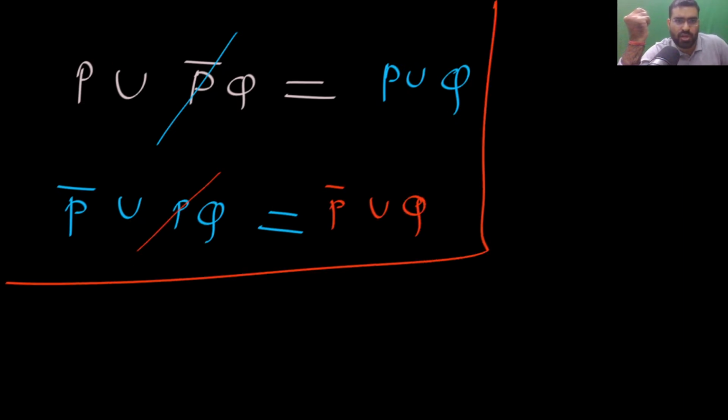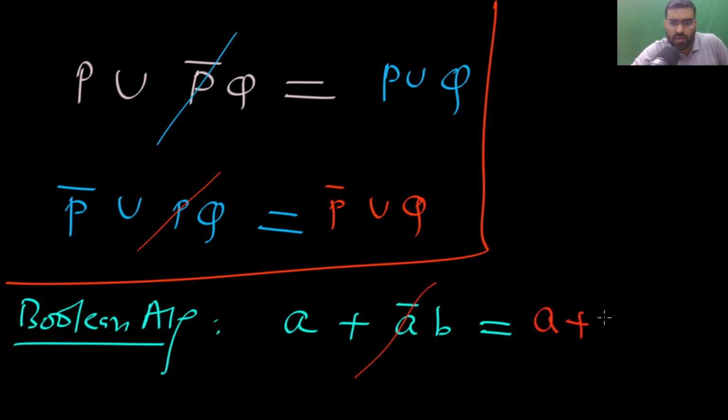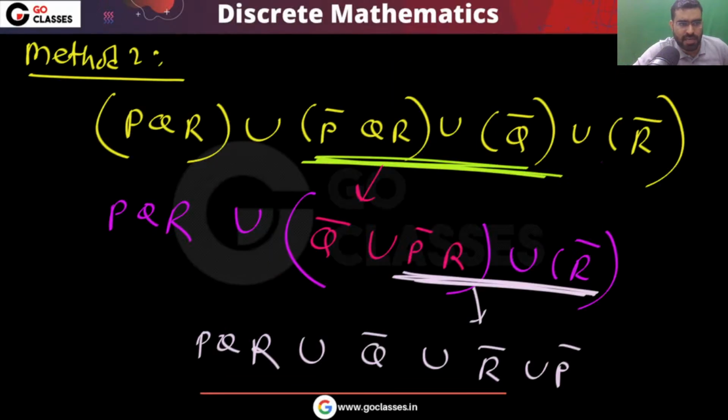Same rule you have in Boolean algebra also. In Boolean algebra or in propositional logic, you have the same rule. Like you have this rule, A or A bar B. You can simply remove this A bar, so it will be A or B. For example, A bar or AB, you can just simply remove this A and it will become A bar or B. So very simple. This rule you can apply many times.